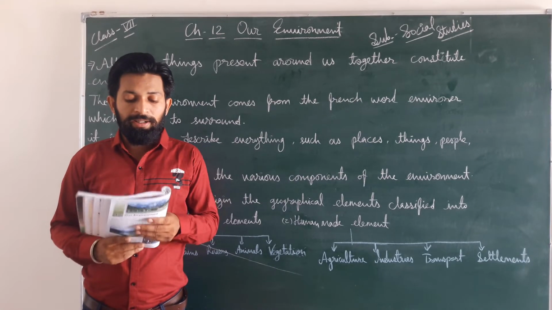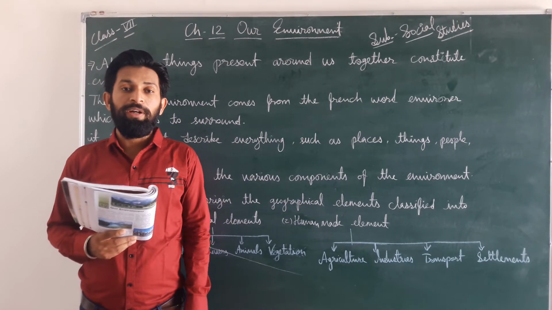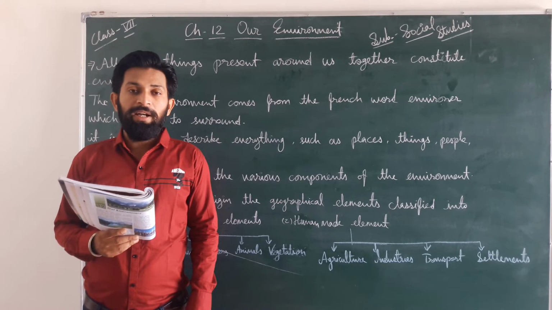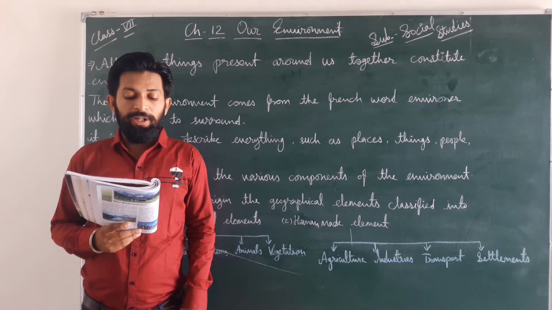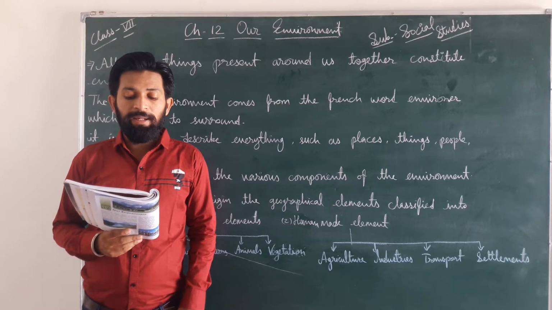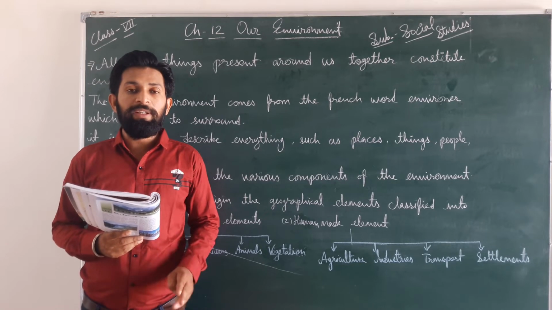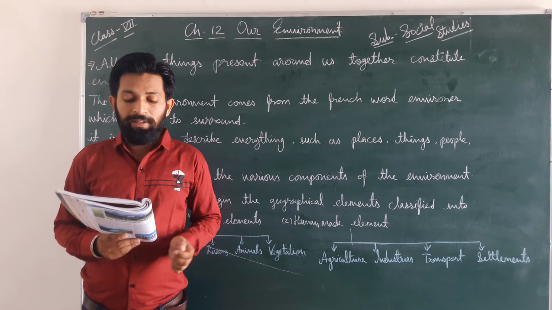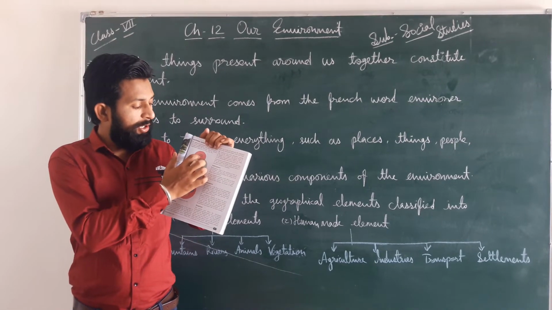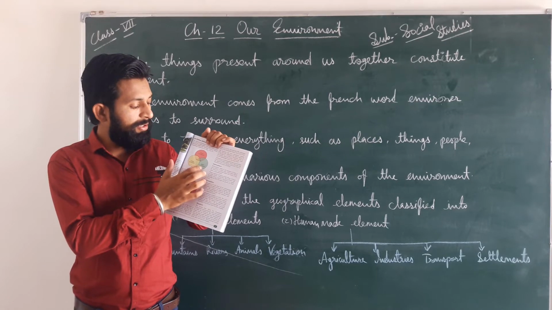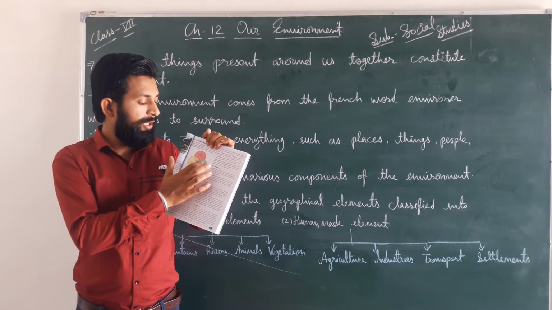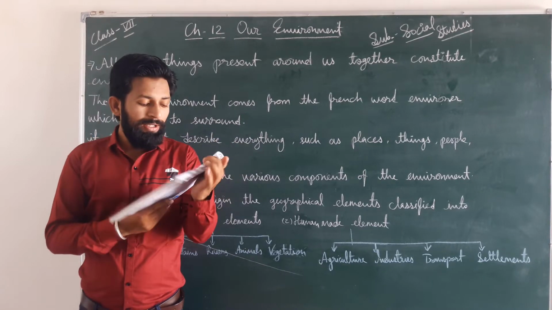The natural environment consists of both biotic and abiotic components. If we talk about natural environment, then there are two components, biotic and abiotic. The biotic components comprise all living things, like plants and animals. Abiotic components are non-living things like air, water, soil, etc. We can draw a diagram also to understand: abiotic environment is here, human environment is here, and biotic environment is here, and it is the total environment. Because of all three, the total environment is made.